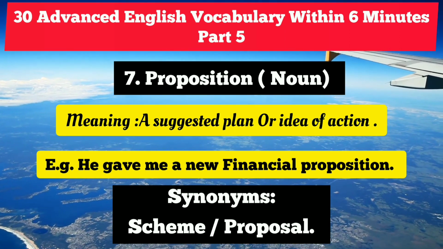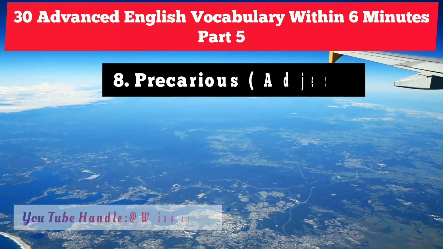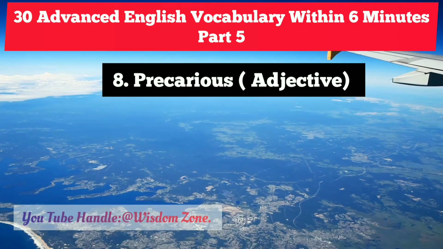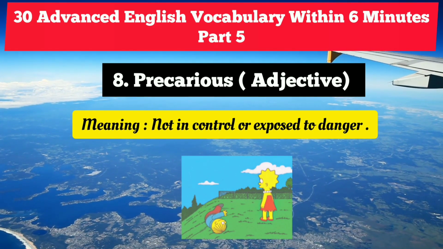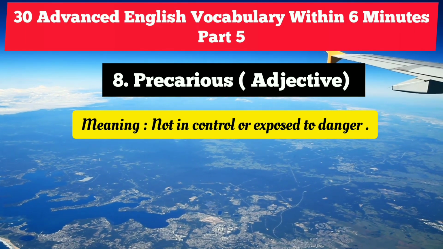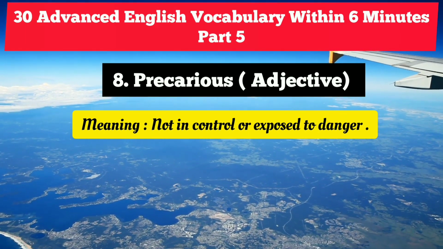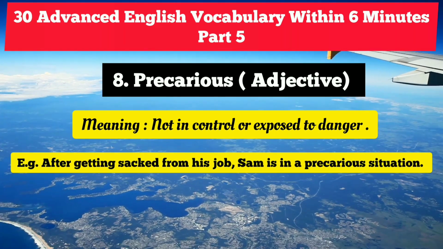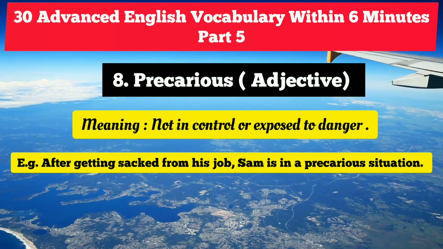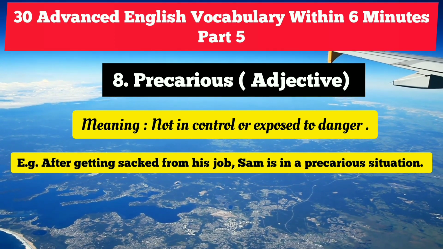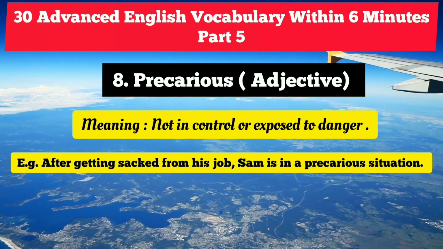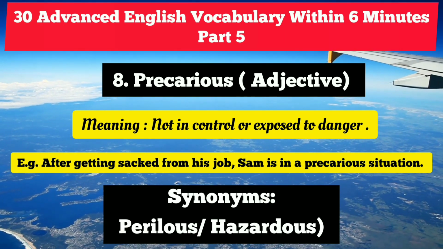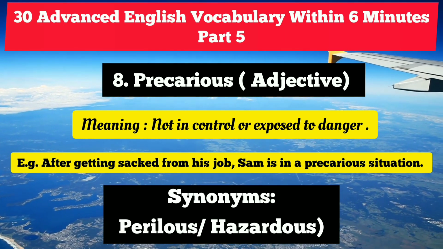Up next, we are going to focus on the eighth vocabulary, that is precarious. Precarious is an adjective which means not in control or exposed to danger. So let's see how to use this beautiful vocabulary. After getting sacked from his job, Sam is in a precarious situation. That means he is exposed to danger. We can use two synonyms. The first is perilous and the second is hazardous, right?